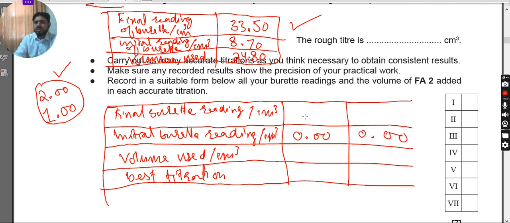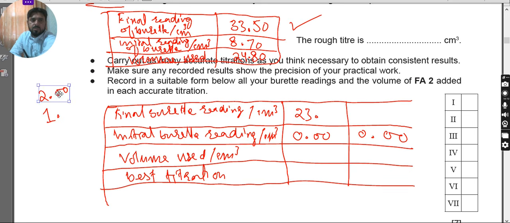Now you have to write another titration with a difference of maximum 0.2, and then a gap of 0.1. Please focus here, I mistakenly wrote it as 1 and 2, but it is 0.1, 0.2 and 0.1.